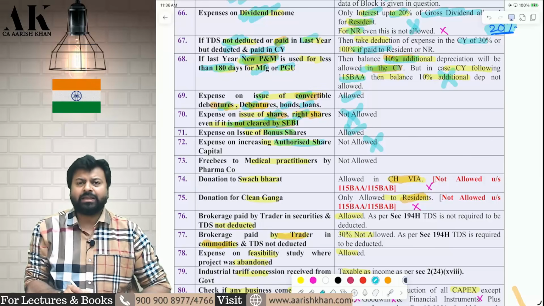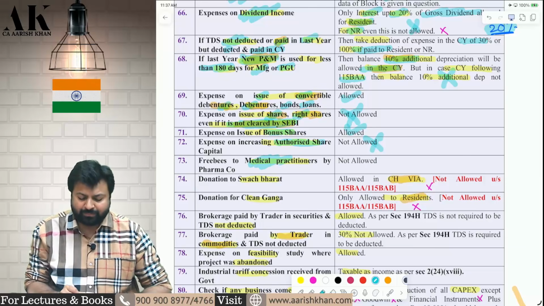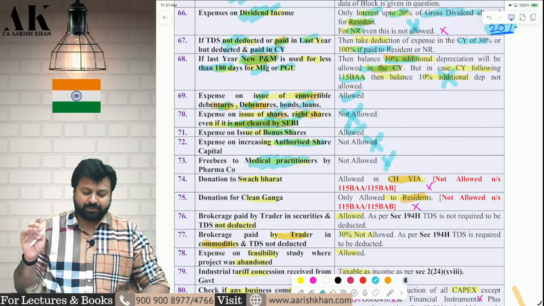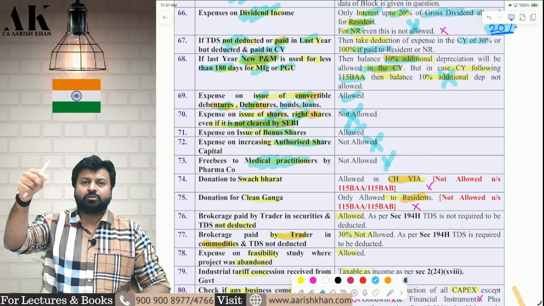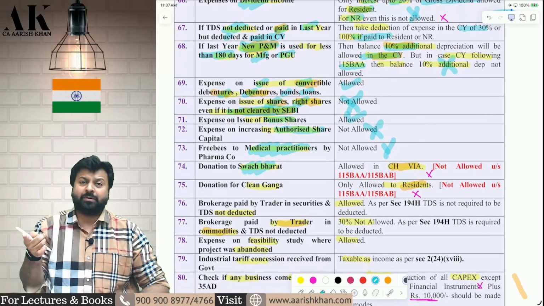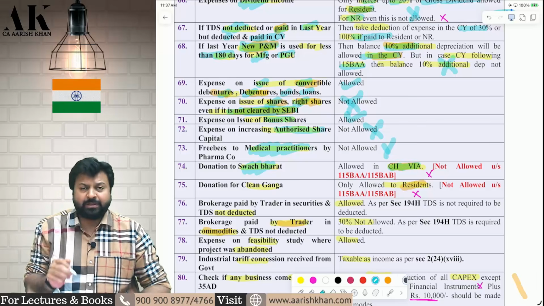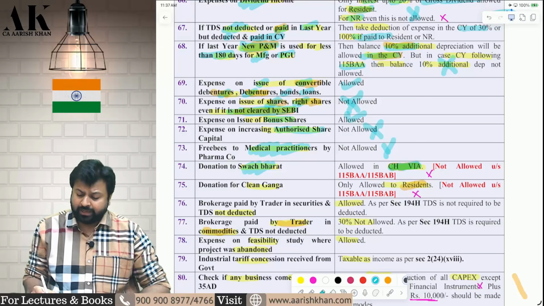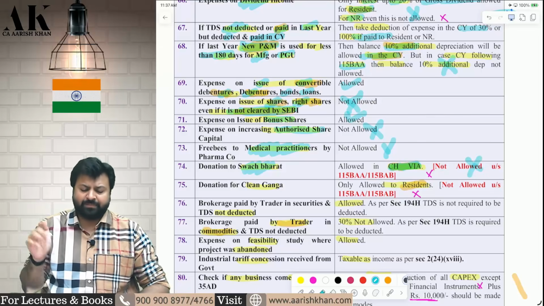Next one, you are a pharma company and you are making some payment. You are giving some freebie to medical practitioners, not allowed. It is disallowed under PGBP. Pharma company giving freebies to medical practitioners, disallowed. Donation to Swachh Bharat, not allowed in PGBP. You can claim under chapter 6A, but in chapter 6A also, in the new regime it is not allowed. Under 115BAA, 115BAB it is not allowed.